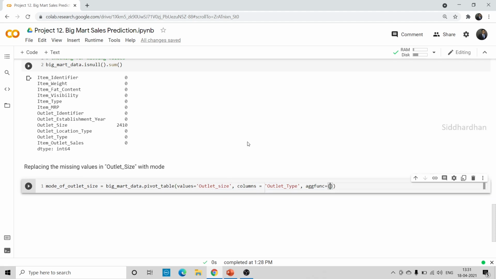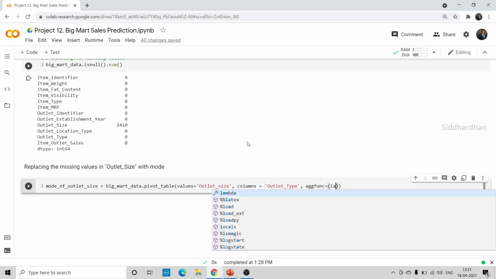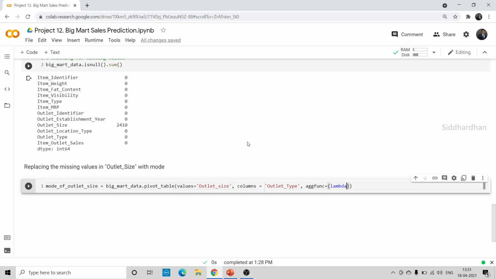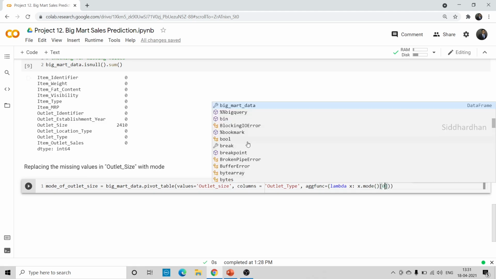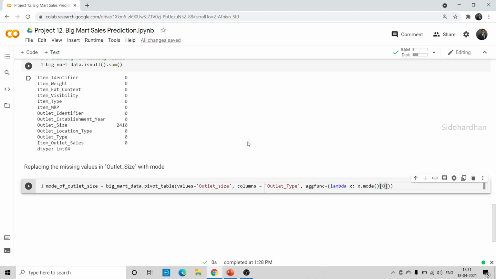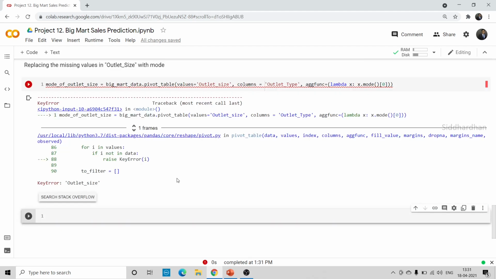And here we are going to use a lambda function. Lambda x: x.mode()[0]. Okay, so let's run this. Now I'll explain why we are doing this in this particular case.